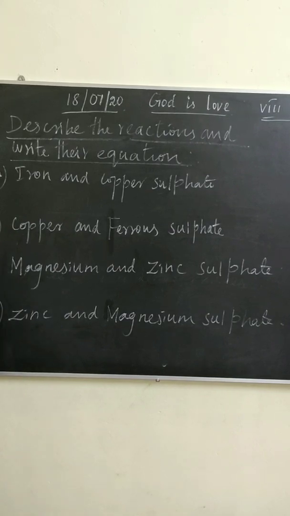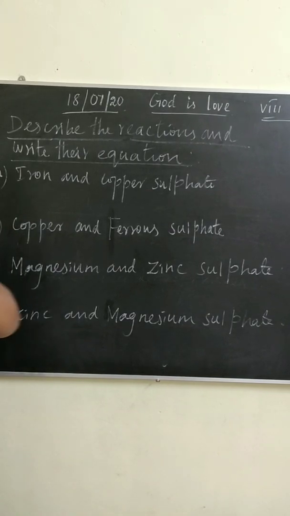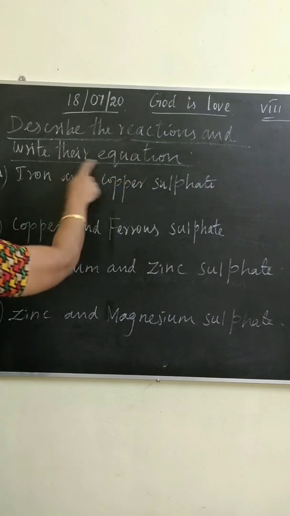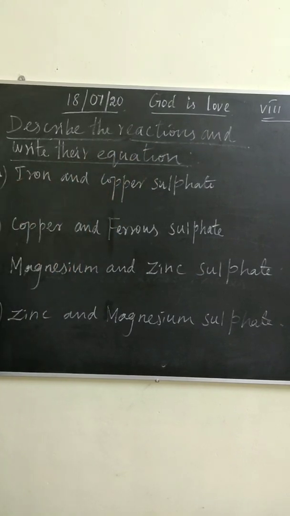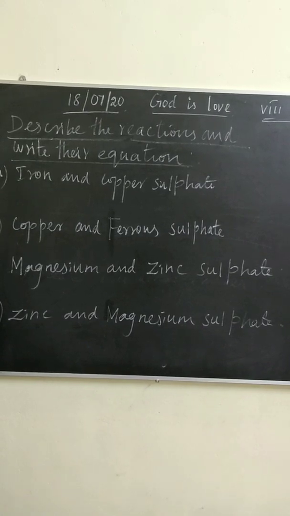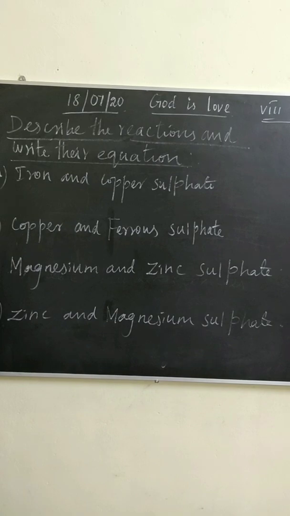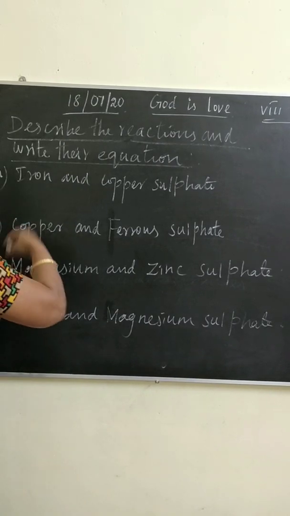Children, now we can see the chemical reactions and their equations. First one, iron and copper sulfate.